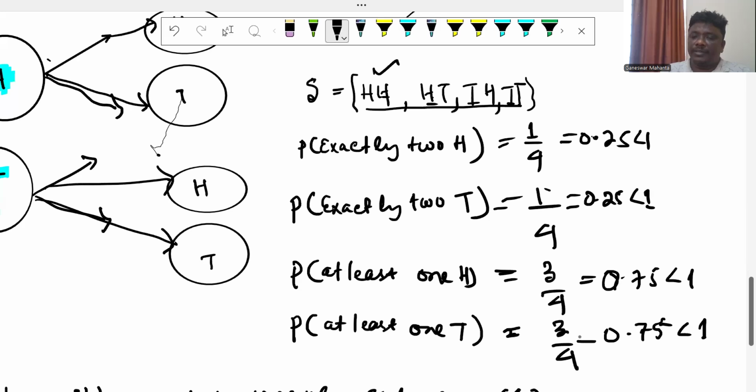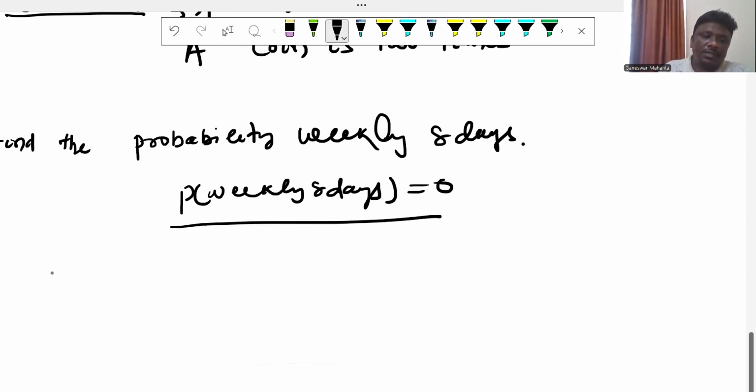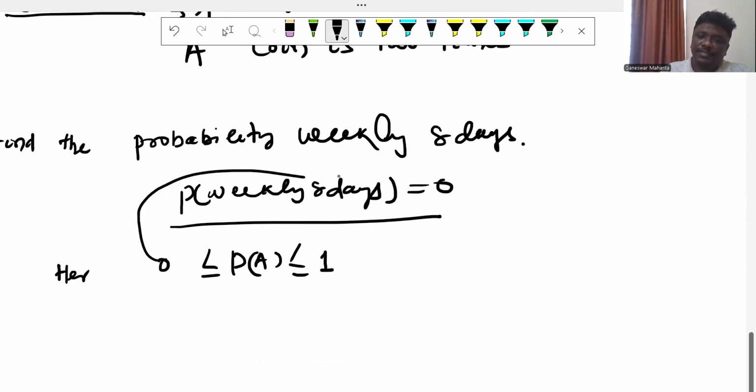So when we compare these values, we see all the probability values lie between 0 and 1. Here, the probability of any value lies between 0 and 1, and the probability of 0 represents the impossible events, and the other values represent the sure events. Probability of the sure event.